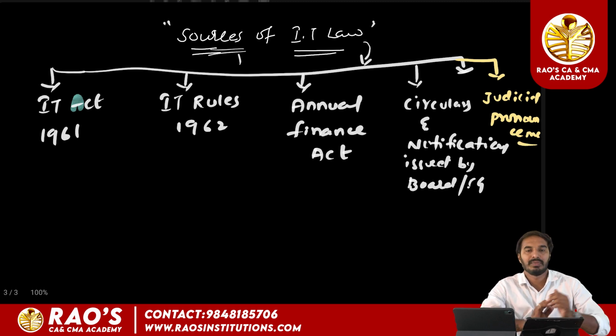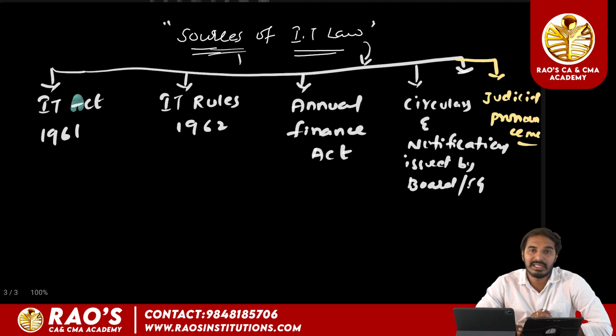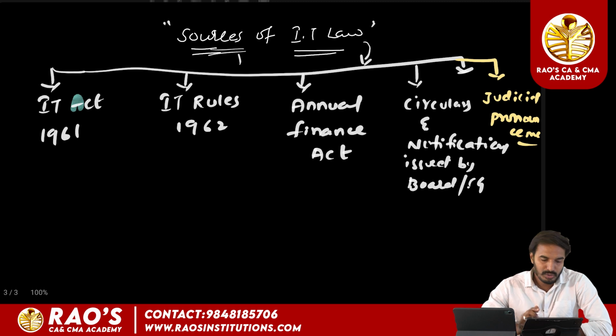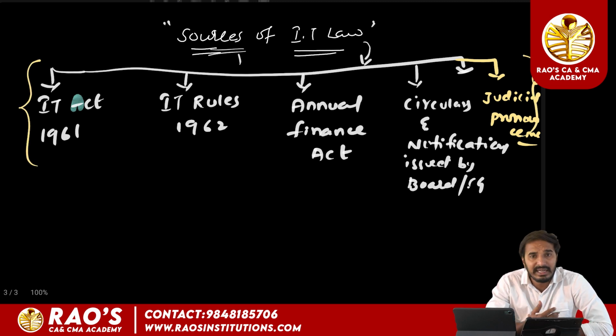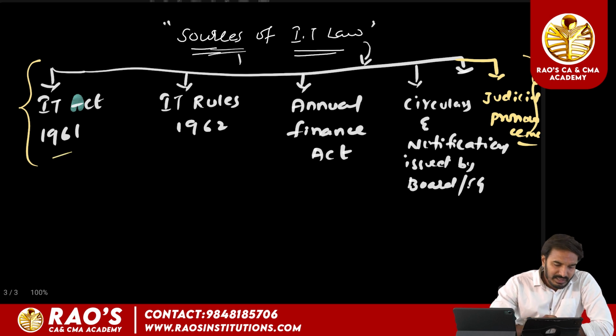These will be treated as guidelines for the proper application of the Income Tax Act. The first one is the Income Tax Act 1961.